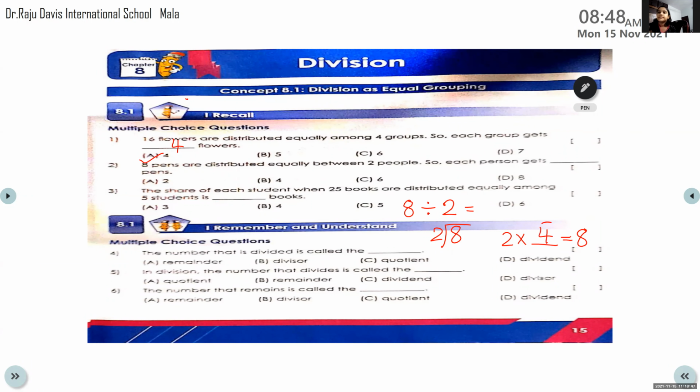Yes, Nora. 2 into 4 is 8. So, you will get 4 as the quotient. The product will come down and you will get 0 as the remainder. So, the quotient is 4. So, you have to put a tick mark on B and you have to write 4 on the dash. And here also, in the bracket, in the first one, write A. Second one, write B. Oh, good, Nora.